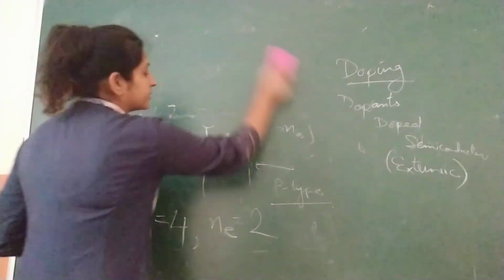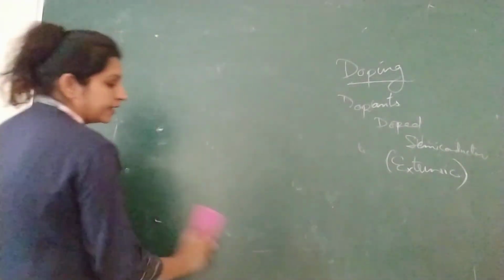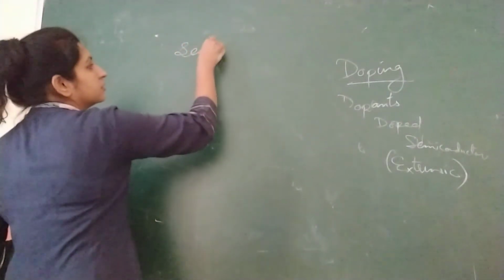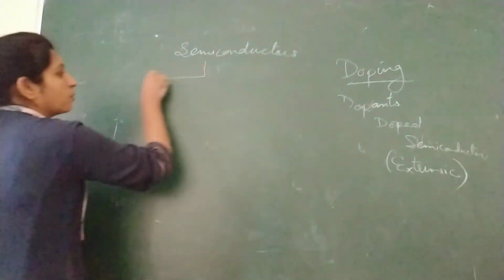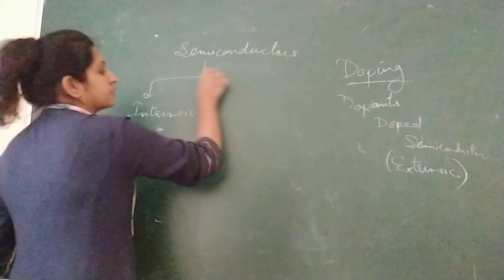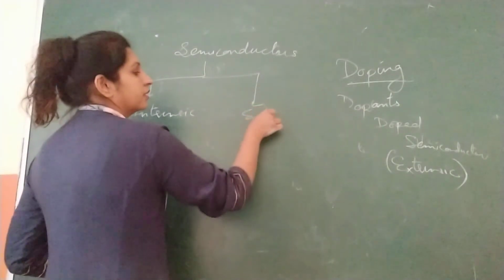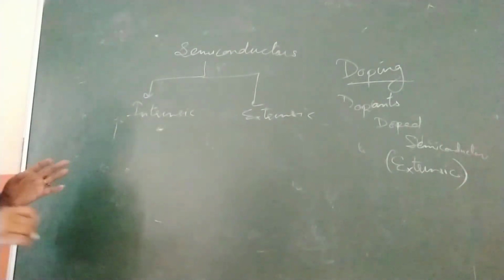So we have done that semiconductors are of 2 types, intrinsic and extrinsic semiconductors. One is intrinsic, another is extrinsic. Intrinsic means pure, extrinsic means impure.